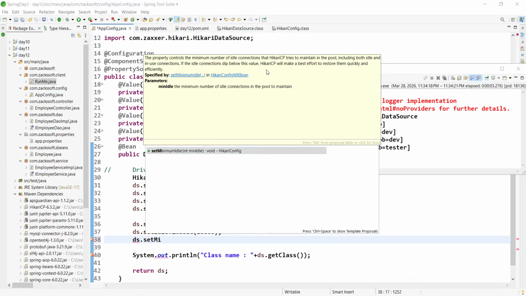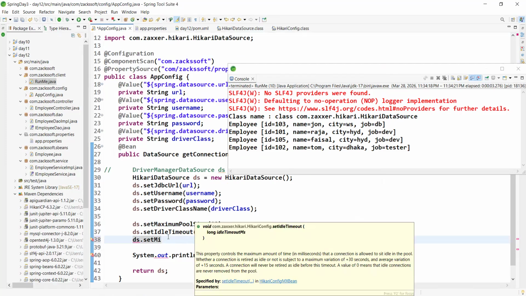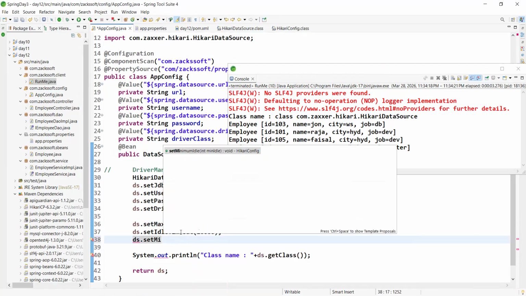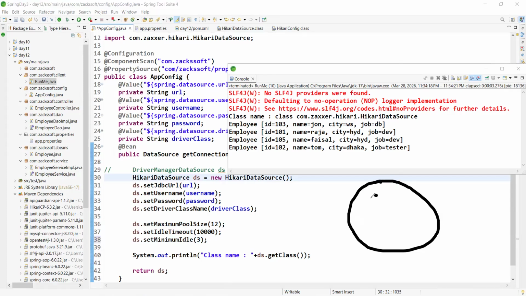For example, let me use 2, or like 3. In the connection pool, always 3 connections will be available, right? Have you got my point?